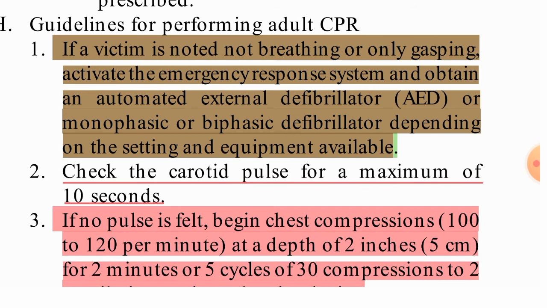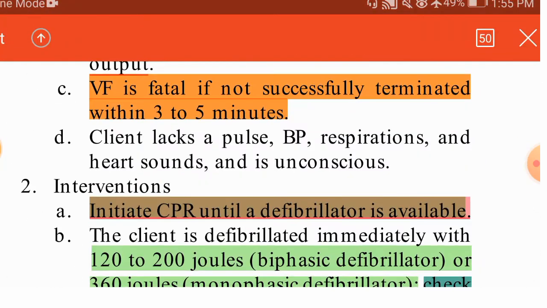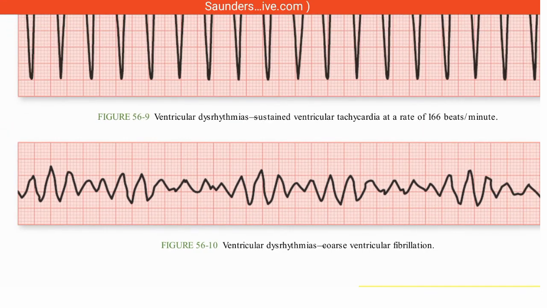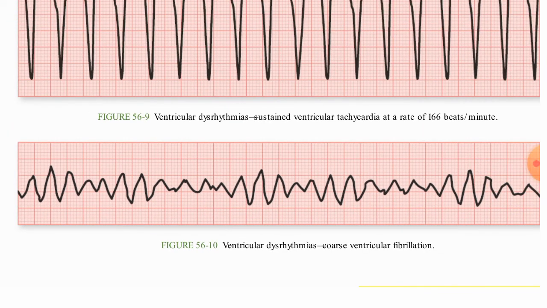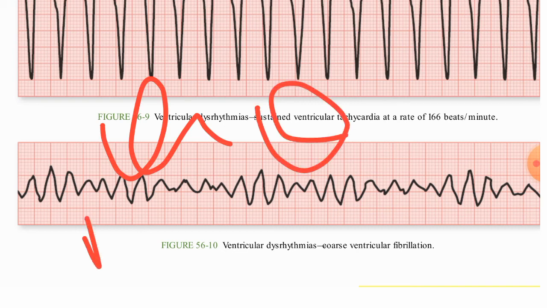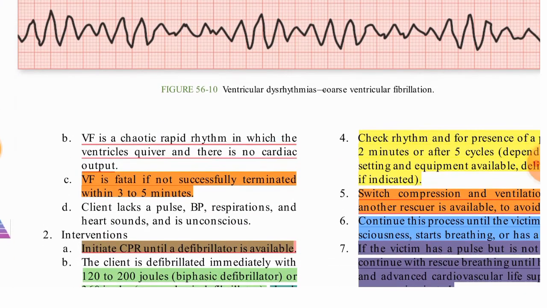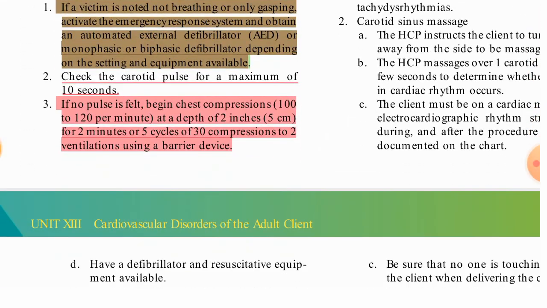This is a ventricular arrhythmia, that means ventricular fibrillation. There won't be any P wave, any QRS complex, no T wave. It will be just vibration only, a rhythm like this only. Okay, so that is ventricular fibrillation.